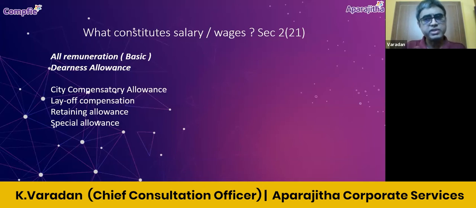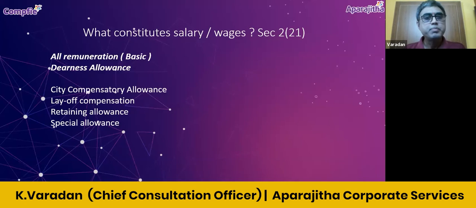When we say special allowance, I think Maharashtra and Gujarat use the term special allowance for referring to the DNS allowance. So even though the nomenclature is different, when we say special allowance, it actually refers to DNS allowance or the cost of living allowance. Similarly, with city compensatory allowance, it is more for compensation to meet the cost of living. Because of the prevailing rate in that particular city, to manage that it is paid. So it is in the nature of DNS allowance, or cost of living allowance.